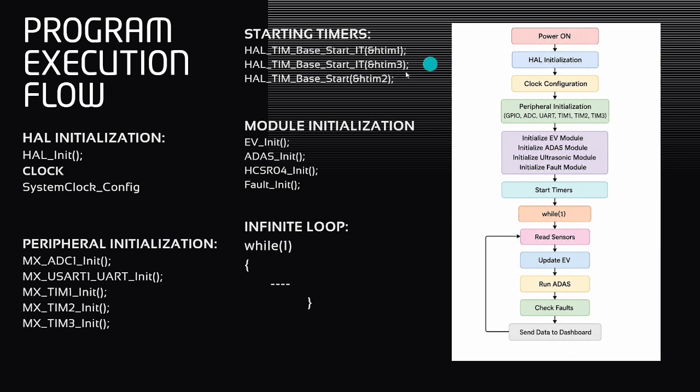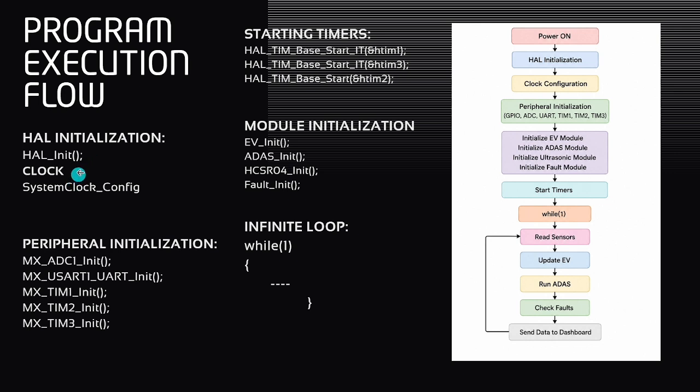Now we see the HAL initialization. The very first function executed is the HAL initialization, HAL_Init. HAL stands for Hardware Abstraction Layer. This function initializes the STM32 hardware library. It configures the flash memory, system tick timer, and prepares the microcontroller to use all HAL functions.